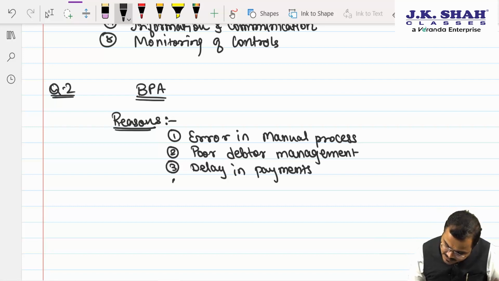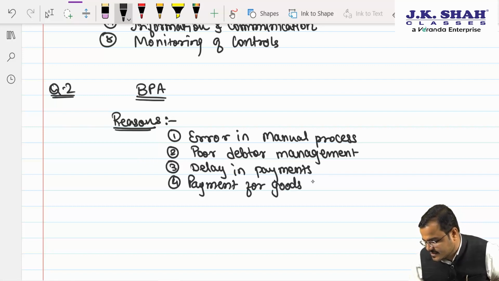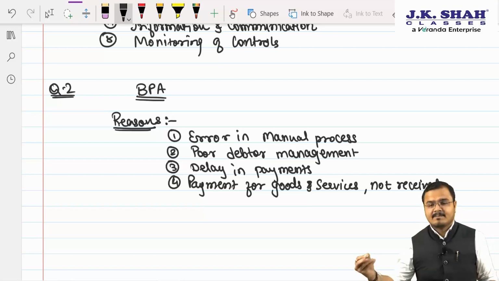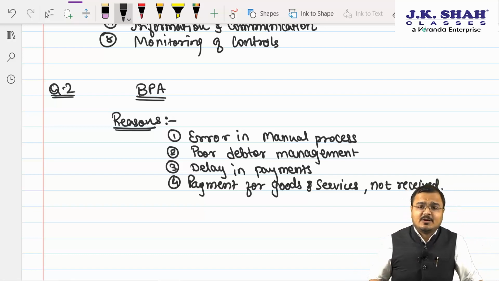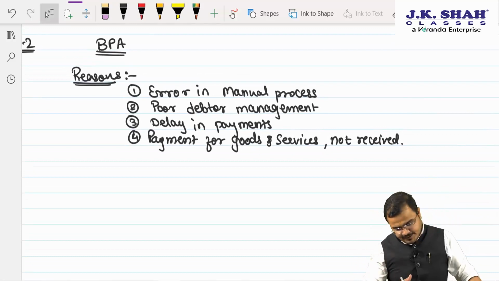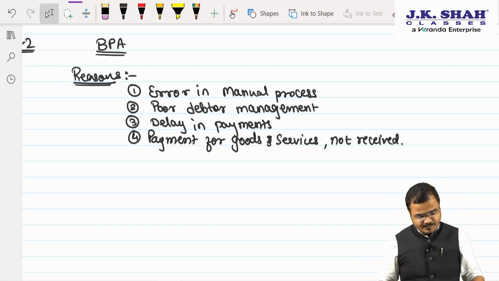Then sir, sometimes we make payment for goods and services which are not received only. So we are making the payment for the goods and services that are not received. Again, sir, there is a what? Sir, again it brings the risk. Am I very clear to you? Yes or no? Yes, sir.